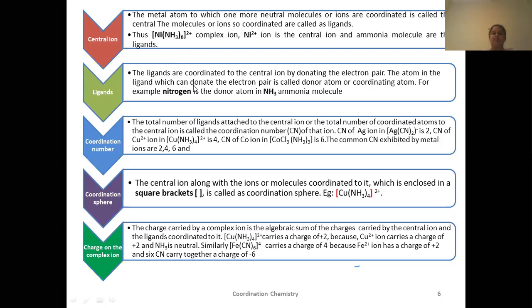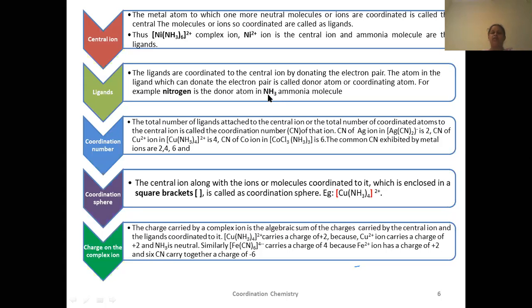The atom in the ligand which can donate the electron pair is called the donor atom or coordinating atom. For example, in ammonia, I think you all know the structure of ammonia. Where does the lone pair lie? On nitrogen. Is there any lone pair on hydrogen? No, there is no lone pair. The lone pair is on nitrogen. Therefore, nitrogen from this ammonia molecule is capable of donating a lone pair of electrons. So this nitrogen is known as the donor atom. The whole molecule is known as the ligand. Okay.